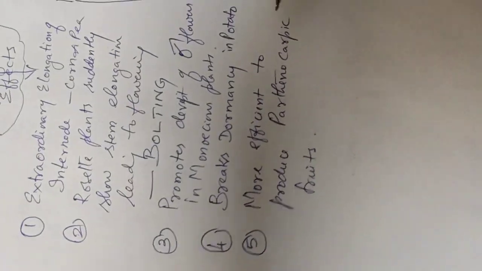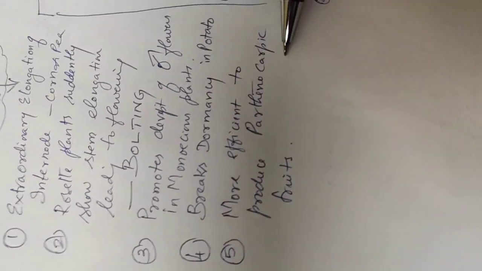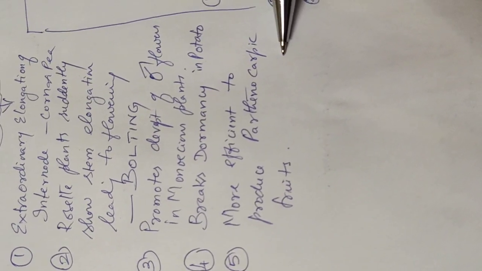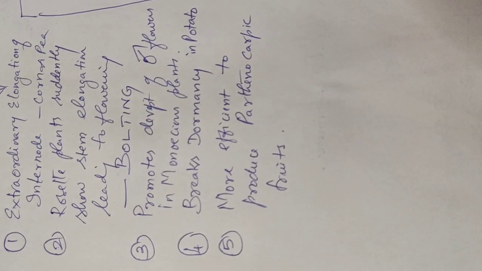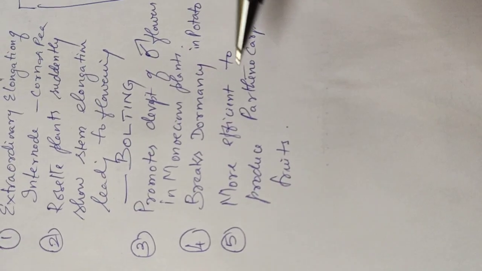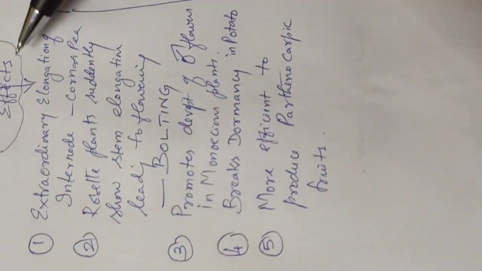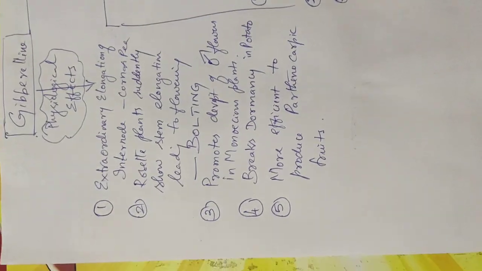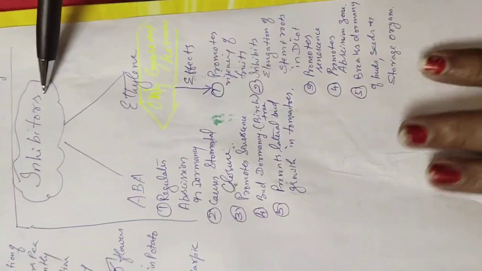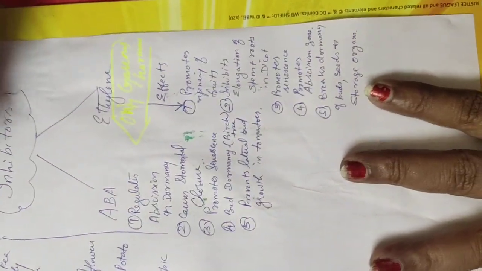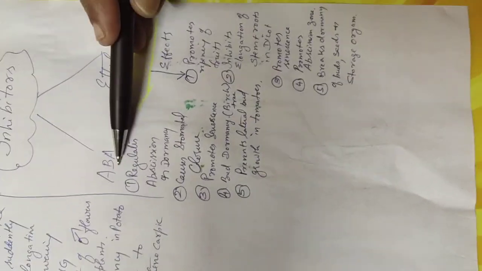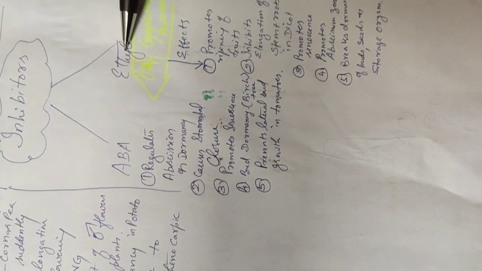Next is more efficient to produce parthenocarpic fruit. Auxin, we said it is parthenocarpic, but gibberellin is seen to be more effective in producing parthenocarpic fruit. Next, these three are plant growth hormones. They promote growth. Next, two hormones are there, plant hormones, which are called inhibitors. That is, they won't help in the growth, they inhibit the growth. The two hormones are abscisic acid, ABA means abscisic acid, and ethylene.